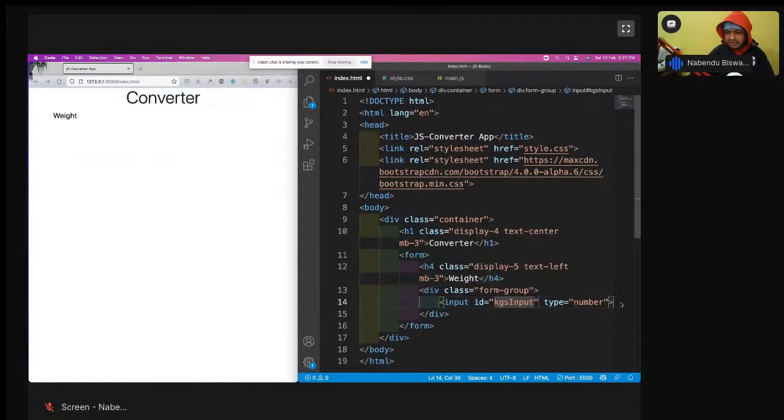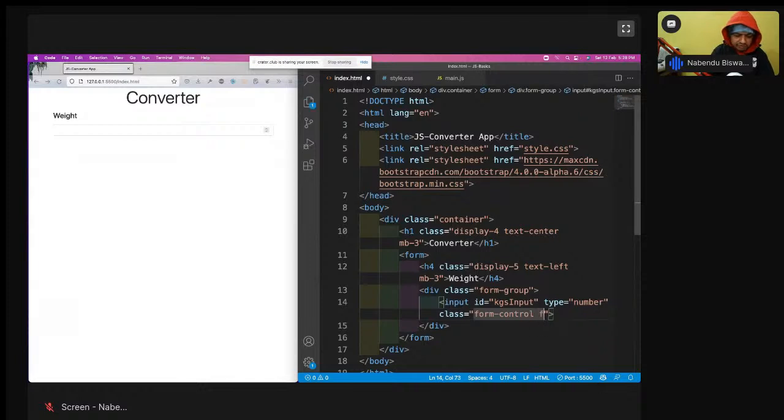Type is number, and by default it will show like this. But see what Bootstrap will do. Class equal to form-control. I'm just adding this class equal to form-control, and it has been shown like this.